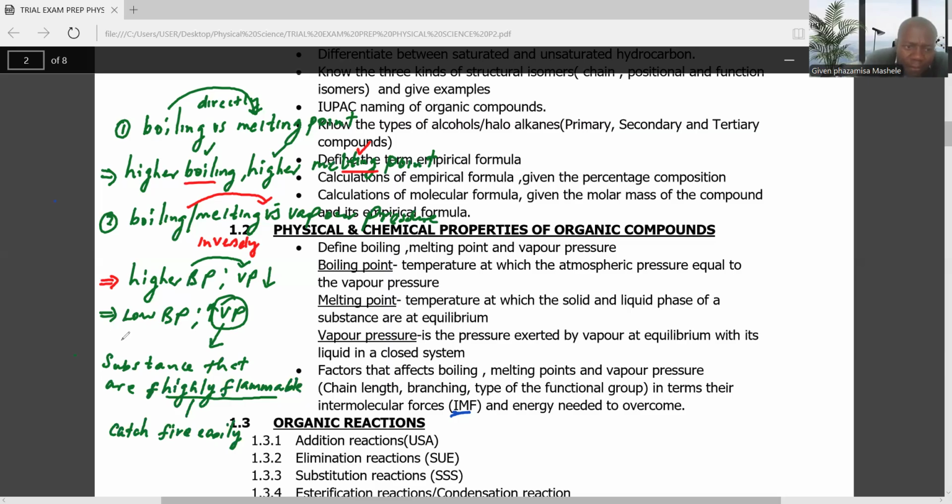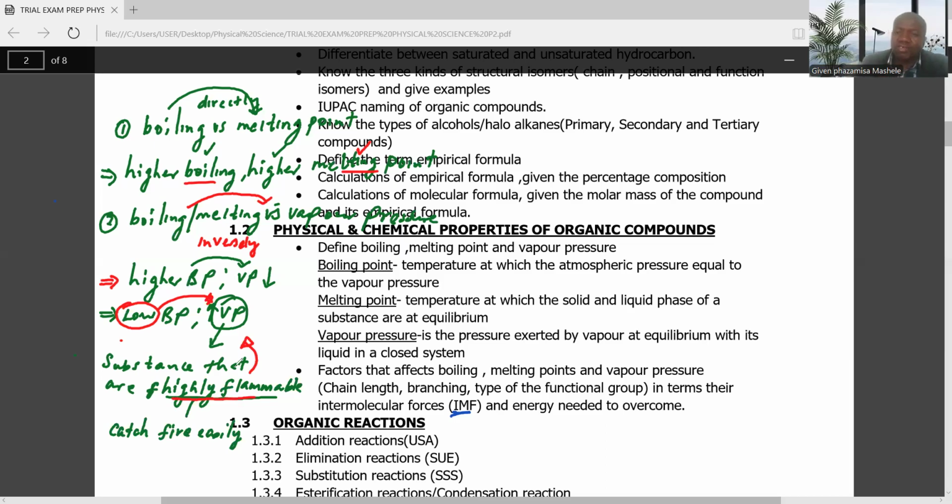Their boiling point is very low. That's why the vapor pressure is high. So substances that are highly flammable have a higher vapor pressure.